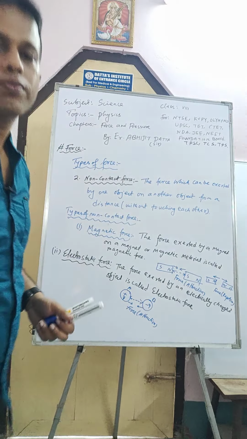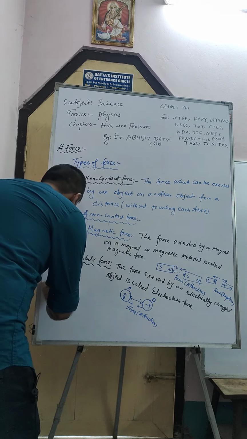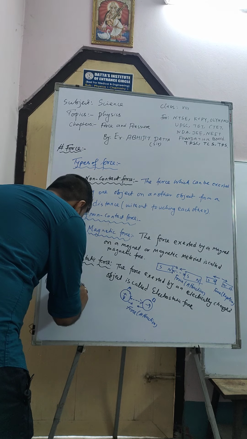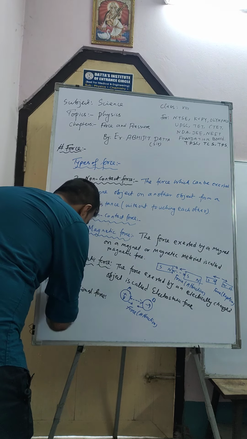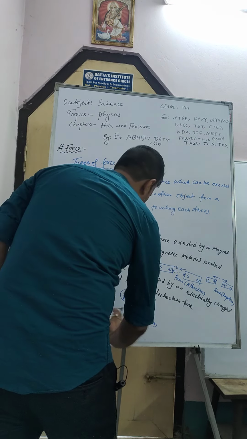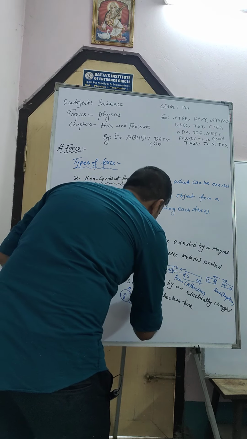Okay, now the third and last one is gravitational force. Sir, gravitational is more interesting. Gravitational force. I write simply here, the force of attraction.